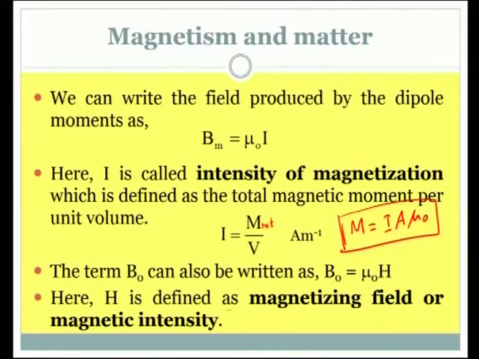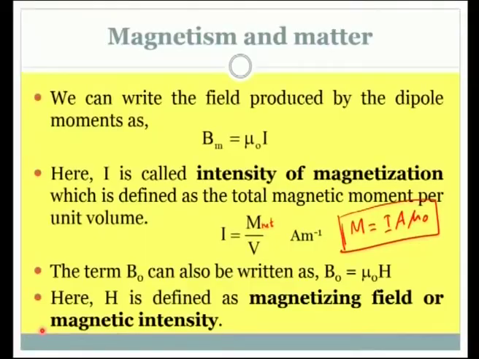Here H is defined as the magnetizing field or the magnetic intensity. So, these two terms Bm and B naught have other two terms involved, right. And I would like to give a word of caution. The two terms sound similar, right, but they are different. Have a look at this slide, I will show you that.